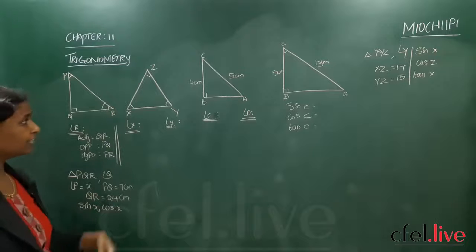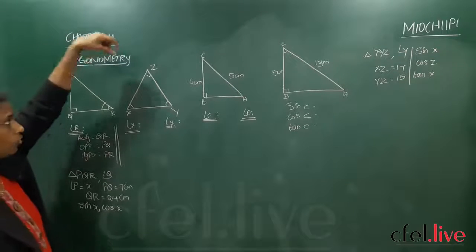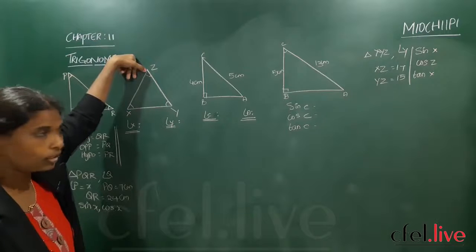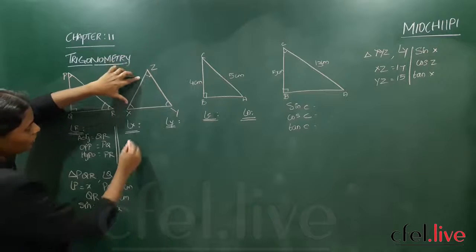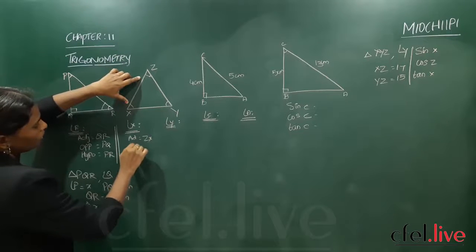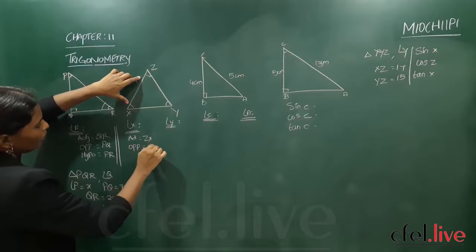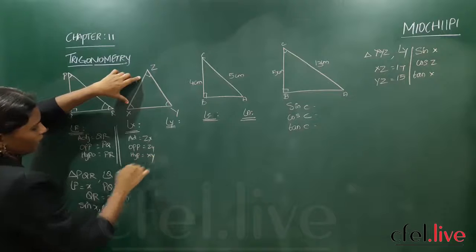Right? Now the next triangle is a little bit different. Where is the 90 degrees? Here, at angle Z. Now we are talking according to X. So adjacent will become ZX, opposite will become ZY, and hypotenuse will become XY.